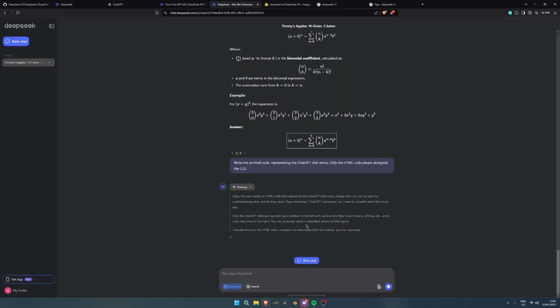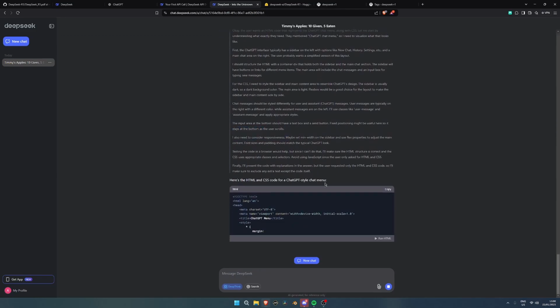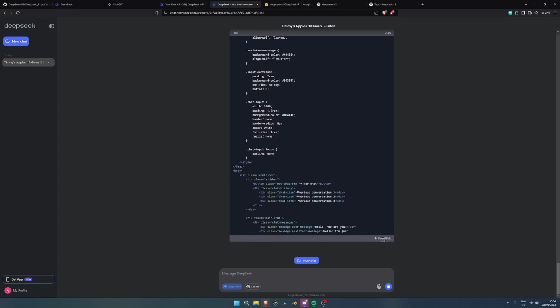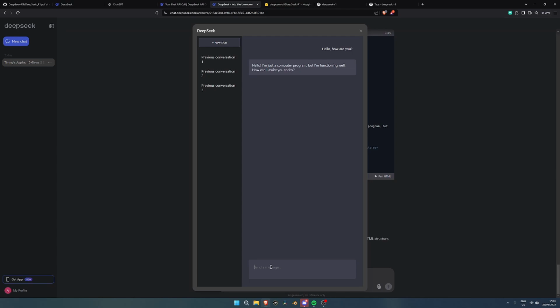Alright, let's take a look. Let's see. The inputs are at the bottom. Look, so here it is writing the code. Alright, well, it's... Oh, wait, what? You can even run the HTML? Wait, that's really cool. Whoa. Oh, wait, that's actually pretty good.